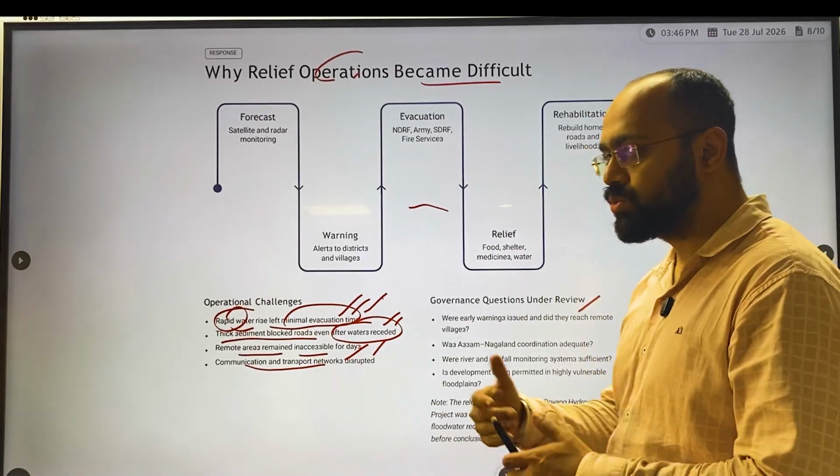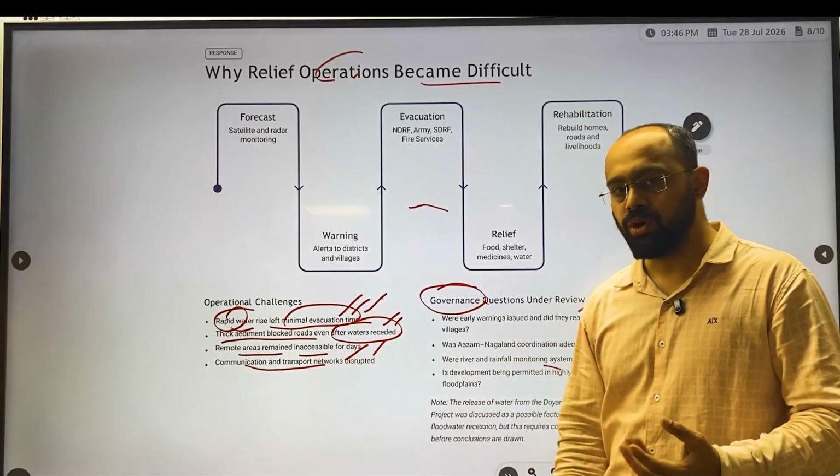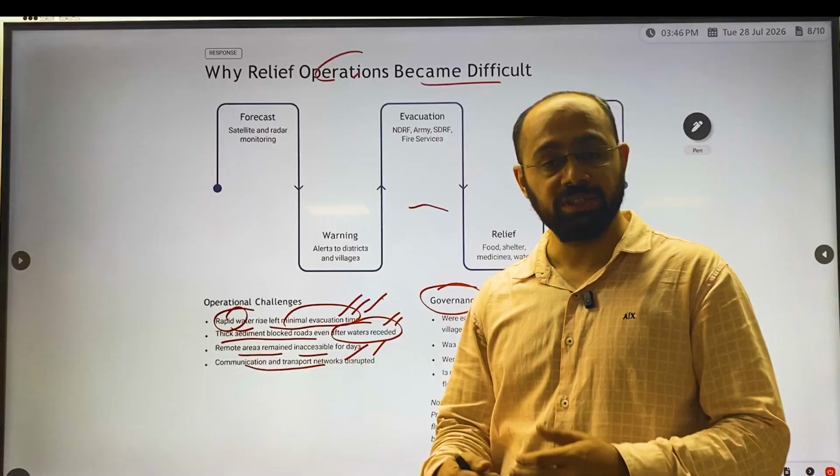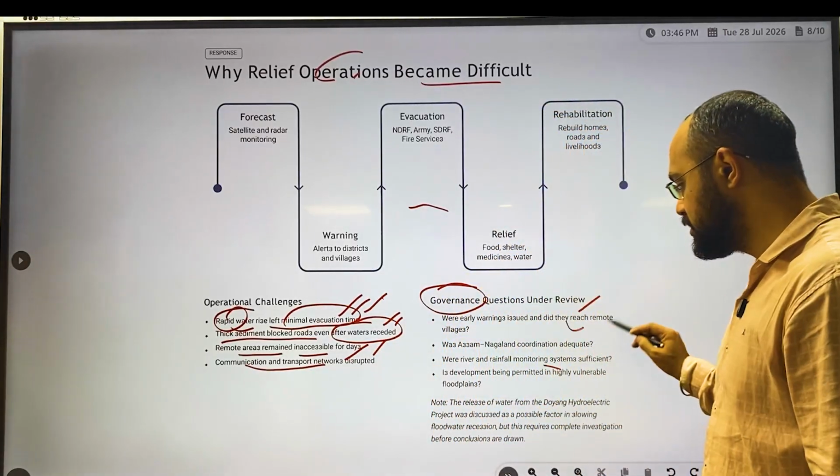Now there are questions for governance also. The governance questions are: was the warning really made? Was there any coordination between the two states? These questions are basically asked in this particular case.